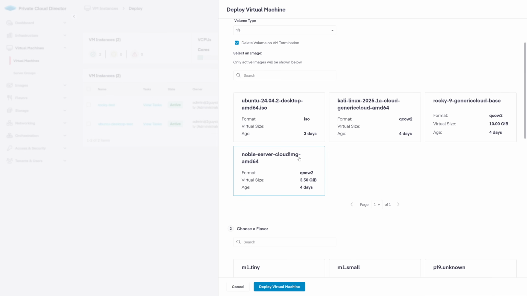Again, think private cloud. Your customer chooses an image and it's ready. They don't manually install the OS themselves. We'll choose my Rocky image and move on.